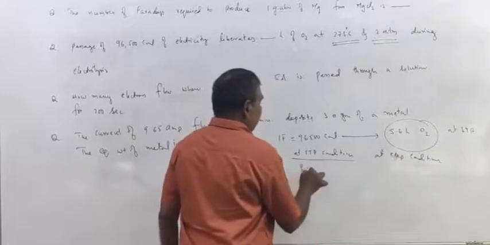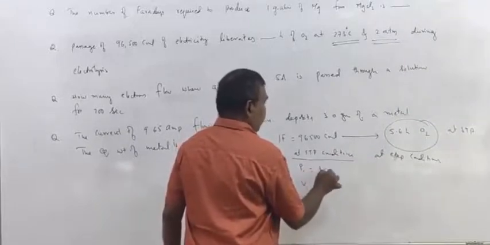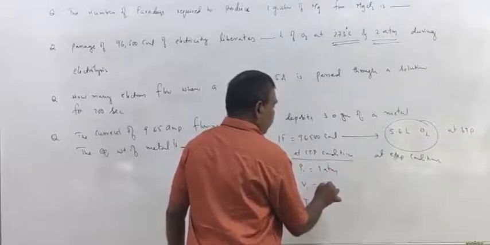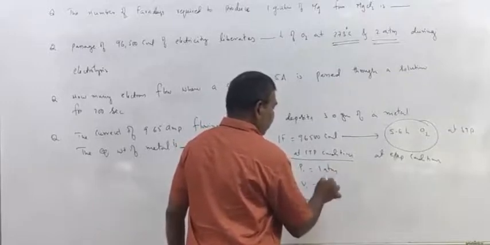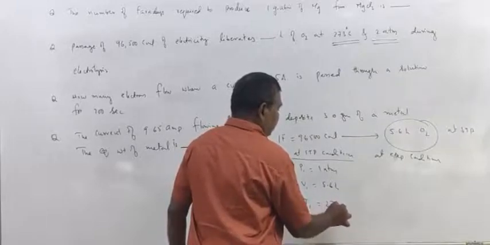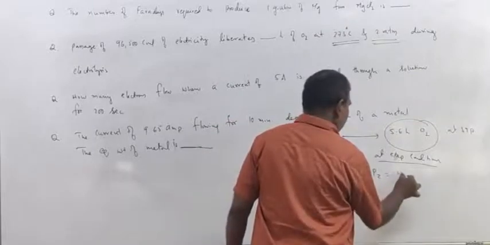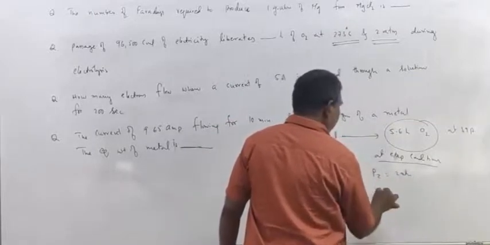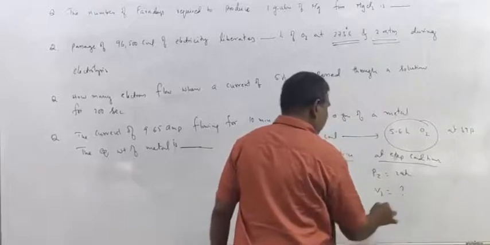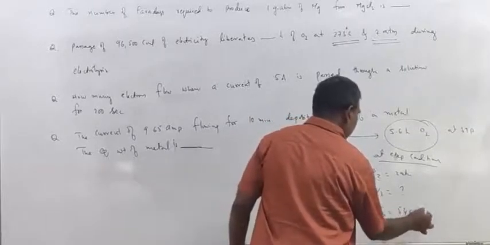STP conditions: P1 is 1 atmosphere, volume V1 is 5.6 liters, T1 is 273 Kelvin. Experimental conditions: P2 is 2 atmospheres, V2 we don't know, T2 is 546 Kelvin.